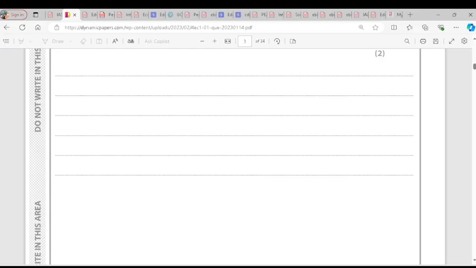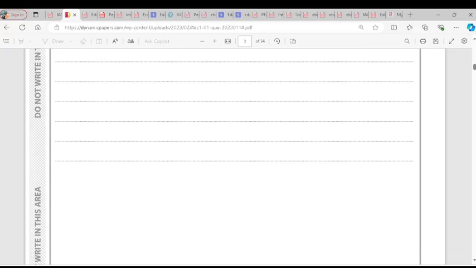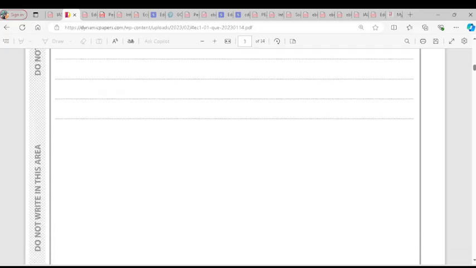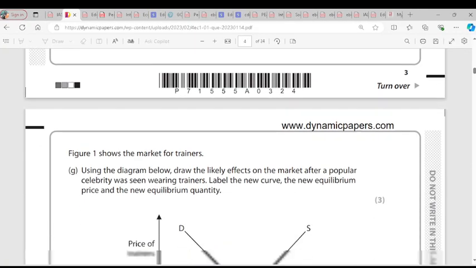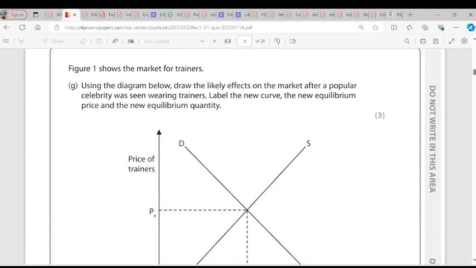So we go to question G. Are you there? Yes. For question G, they said Figure 1 shows the market for trainers. Using the diagram below, draw the likely effects on the market after a popular celebrity was seen wearing trainers. Label the new curve, the new equilibrium price, and the new equilibrium quantity. So here they're talking about trainers that people wear, and a celebrity wears them.